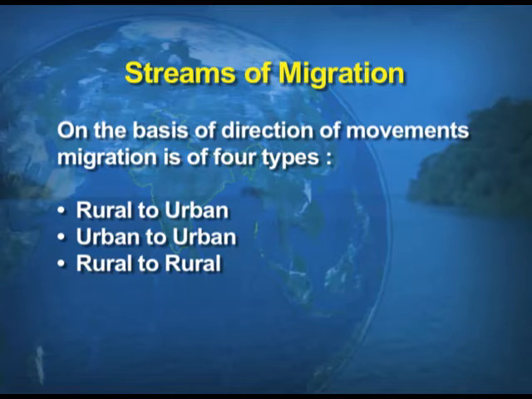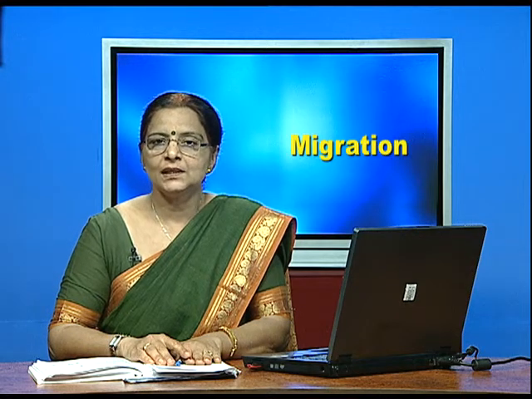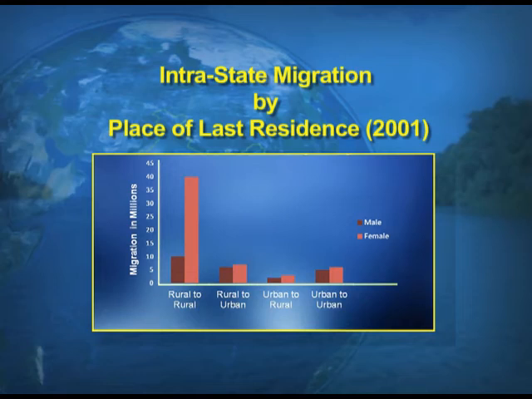Number 3, when people migrate from rural area to rural area, that is the third stream of migration. And lastly, the migration from urban to rural areas, which is not very common in India. You can have a visual of the bar diagram stating the intra-state migration by place of last residence, and these statistics are on the basis of the census 2001.